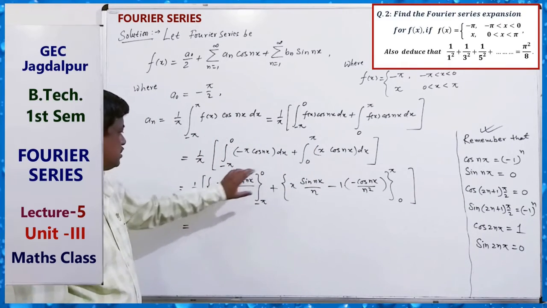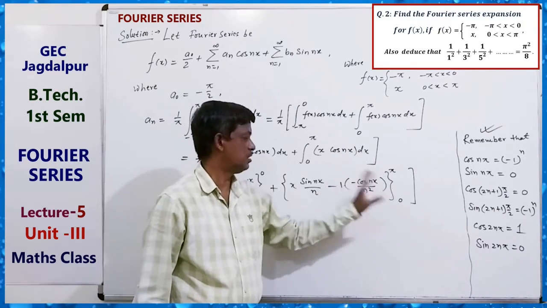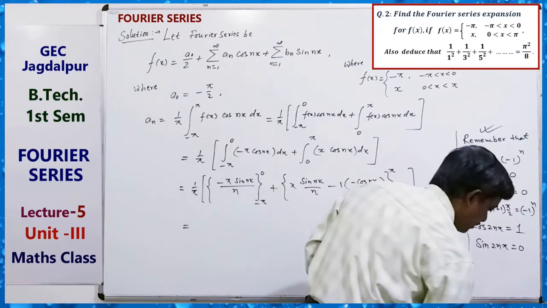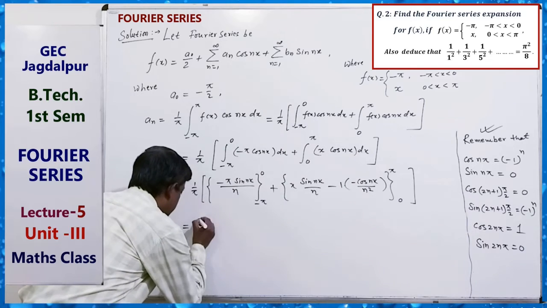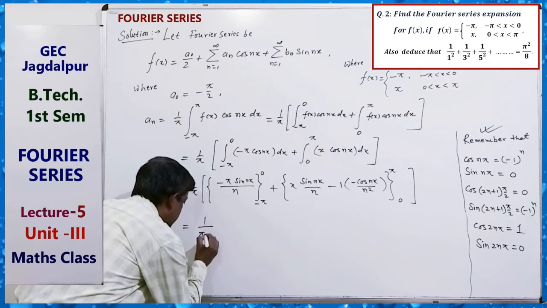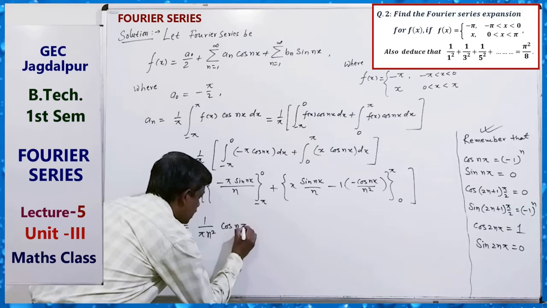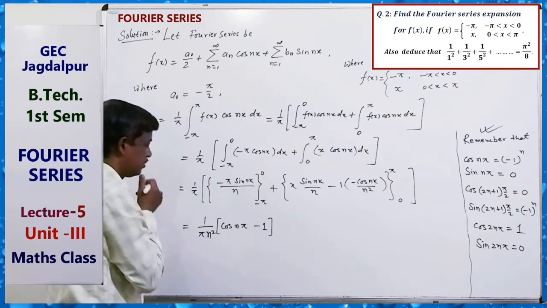Substitute this limit, first this, then minus of this first pi and then minus of this, and use these values. You can get the value 1 by pi n square (cos n pi minus 1). Just use this value.